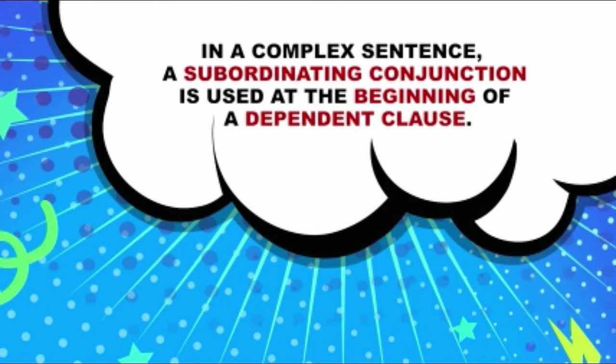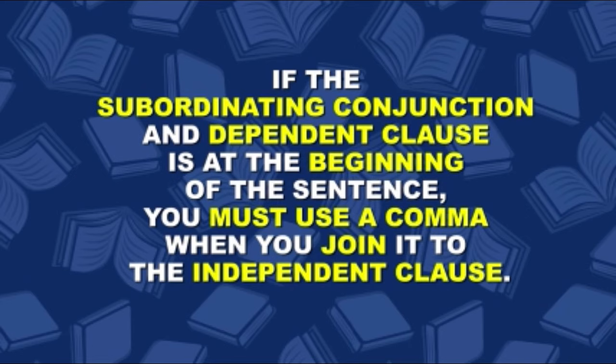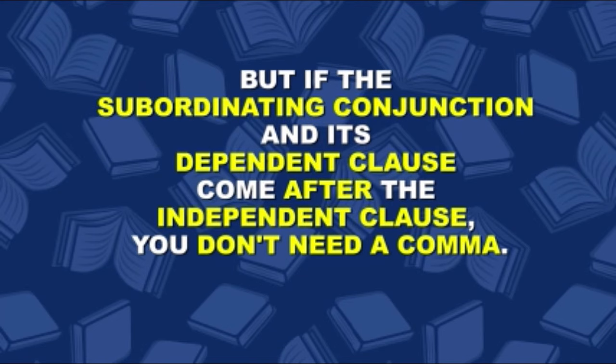In a complex sentence, a subordinating conjunction is used at the beginning of a dependent clause. If the subordinating conjunction and dependent clause is at the beginning of the sentence, you must use a comma when you join it to the independent clause. But if the subordinating conjunction and its dependent clause come after the independent clause, you don't need a comma. It might sound complicated, but it really isn't. Let's take a look.